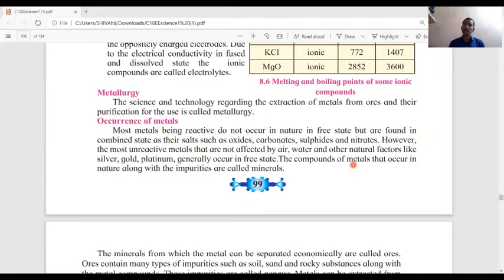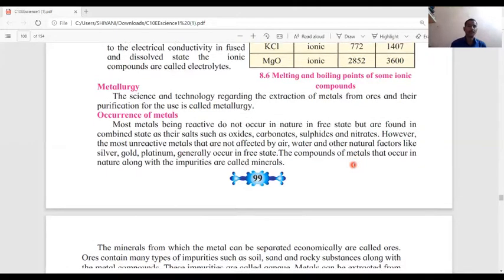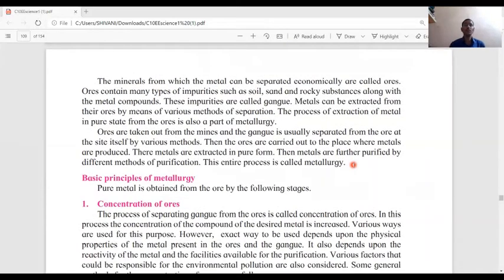The compounds of metals that occur in nature along with impurities are called minerals. The minerals from which the metal can be separated economically are called ores. Ores contain typical impurities such as soil, sand, and rocky substances along with the metal compounds. These impurities are called gangue.